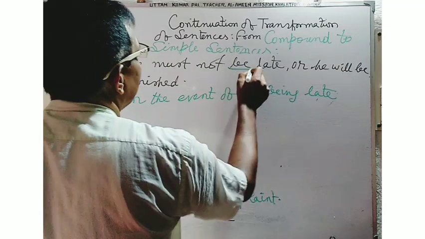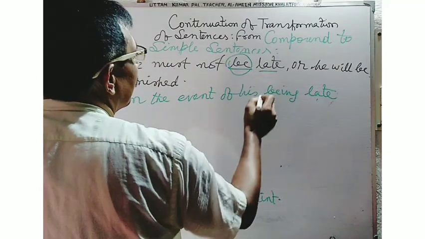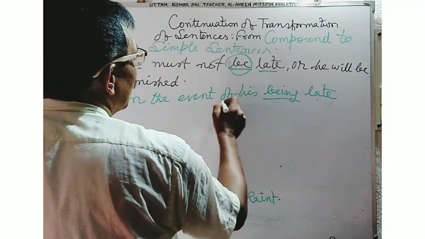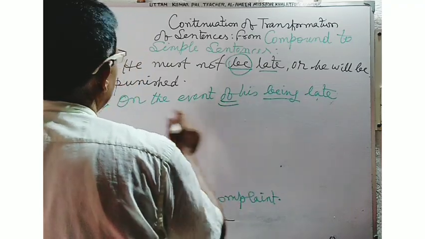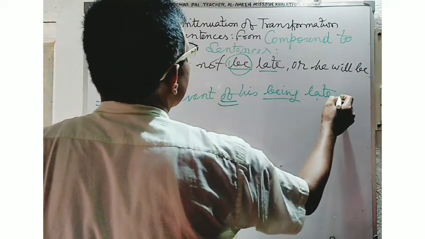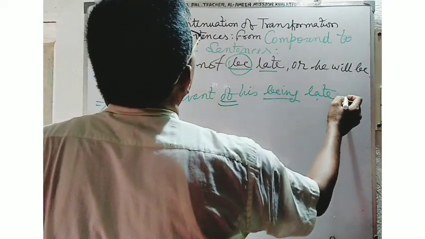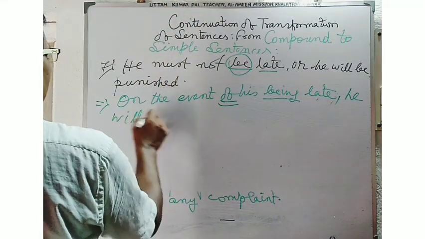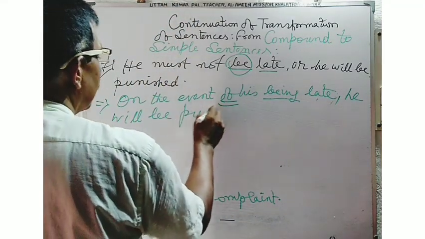Here, "be" has been converted into a gerundial word, "being", with the preposition "of".